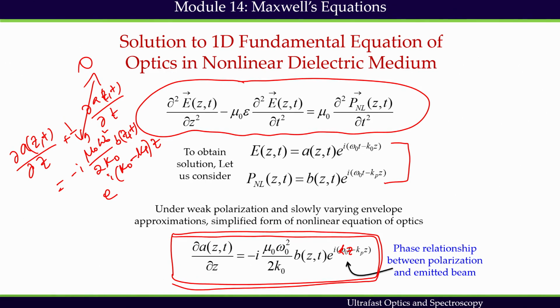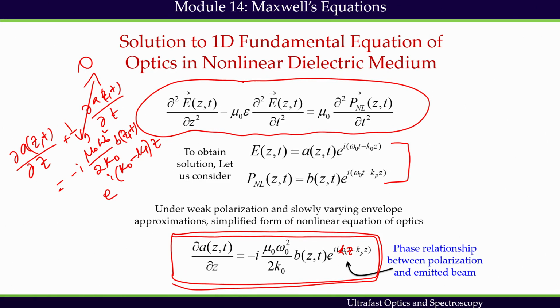This simplification or transformation is like turning off the time dependence to monitor space dependent effects only, and this can be practically realized if we transform the time coordinate to be centered on the pulse. If we do that transformation, then we can turn off this time dependent component and we have this space dependent component only. This simplification will ultimately lead us to the understanding of an important concept which is called phase matching